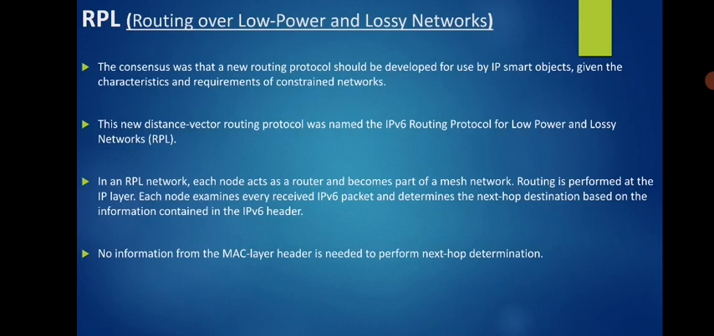Routing is performed at the IP layer. Each node examines every received IP packet and determines the next hop destination based on the information contained in the IPv6 header. So here, each router will be receiving the packet. The intermediate nodes, everybody will receive the packets. Each packet will have an IPv6 header, and this header will be examined by each and every hop. Based on this, it will be decided who should be the next hop.